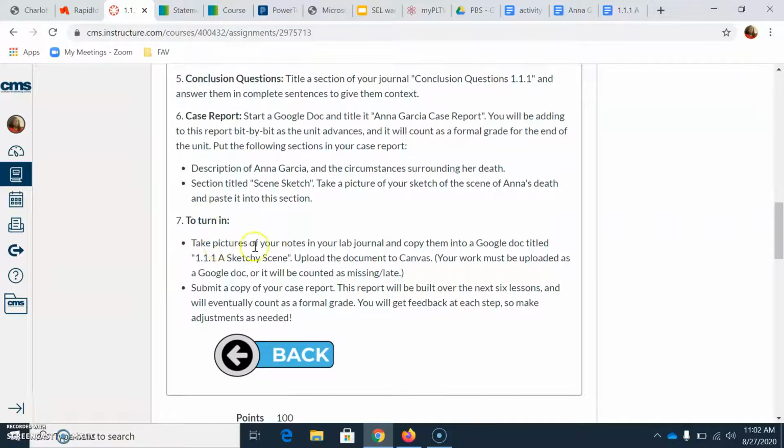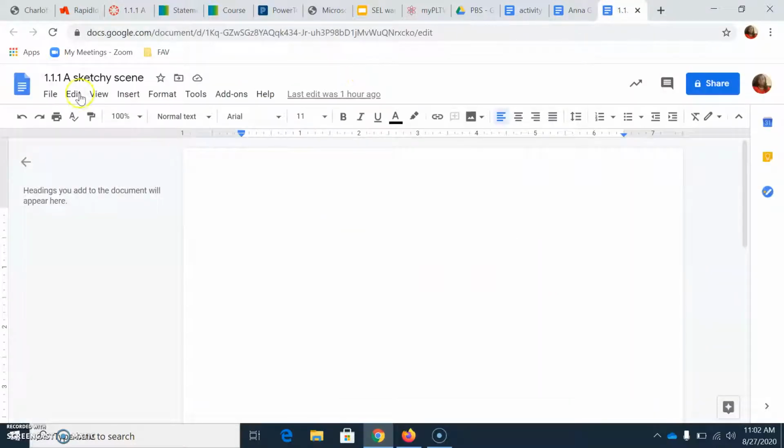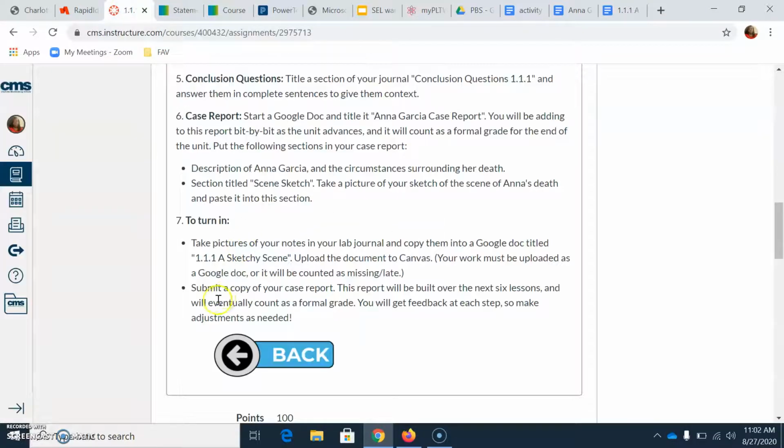Then for 7, you're supposed to take pictures of your notes in your notebook and copy them into a Google Doc titled 1.1.1 A Sketchy Scene. So what I did was I created another Google Doc, and every note that you took, you will take those pictures, including the conclusion questions, and you will upload them here. You're going to submit them to Canvas.